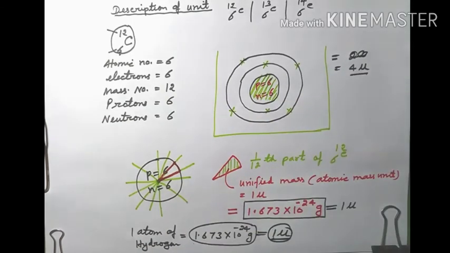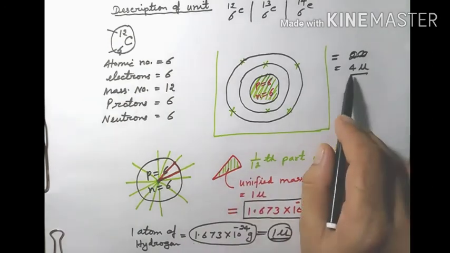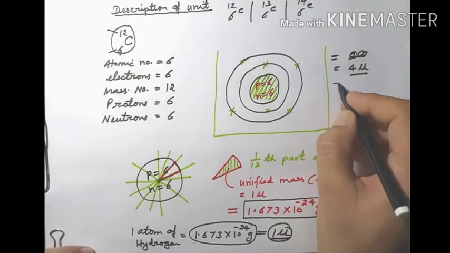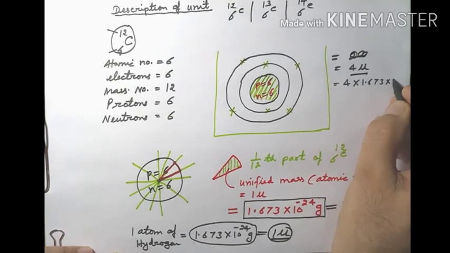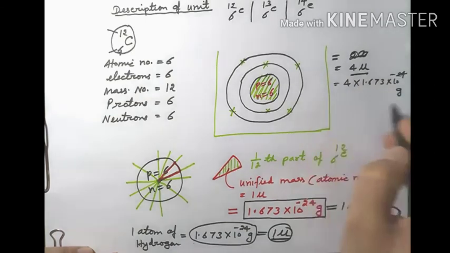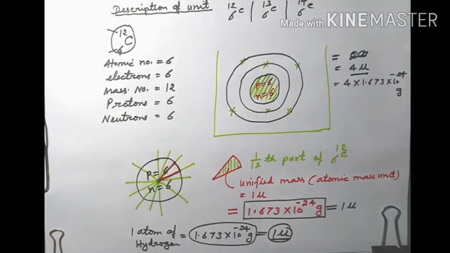Actually it is the relative mass, and if I ask you what will be the real mass of this atom which has the atomic mass 4 U, then you can say 4 into U means 1.673 into 10⁻²⁴ gram, and when we multiply this then we can get the actual mass or the real mass of any element.